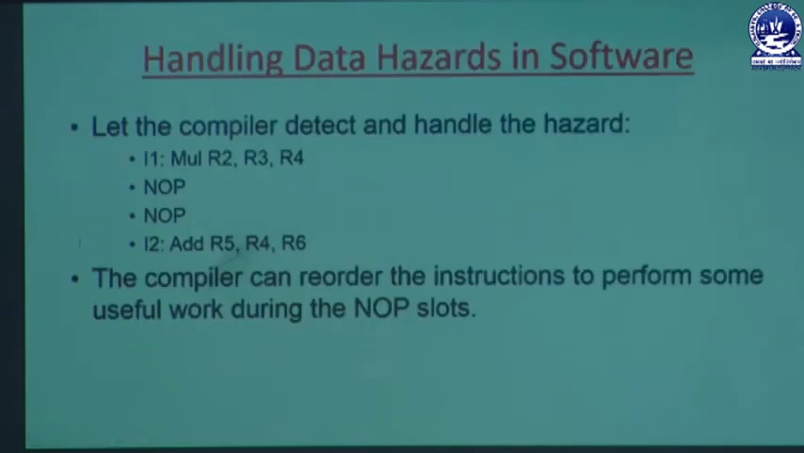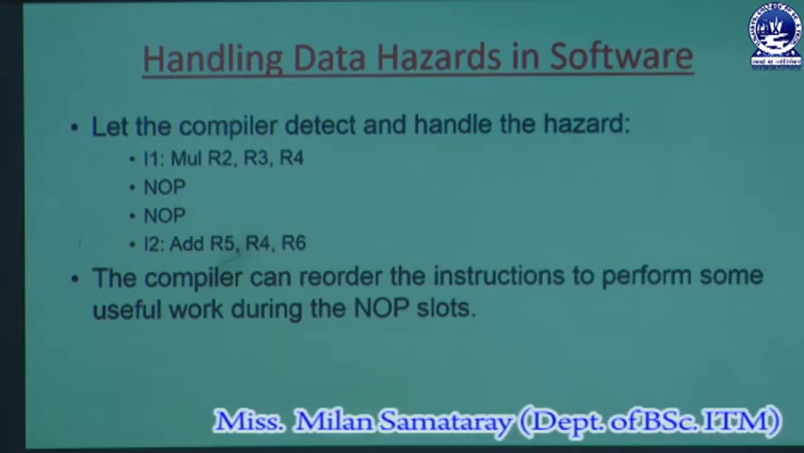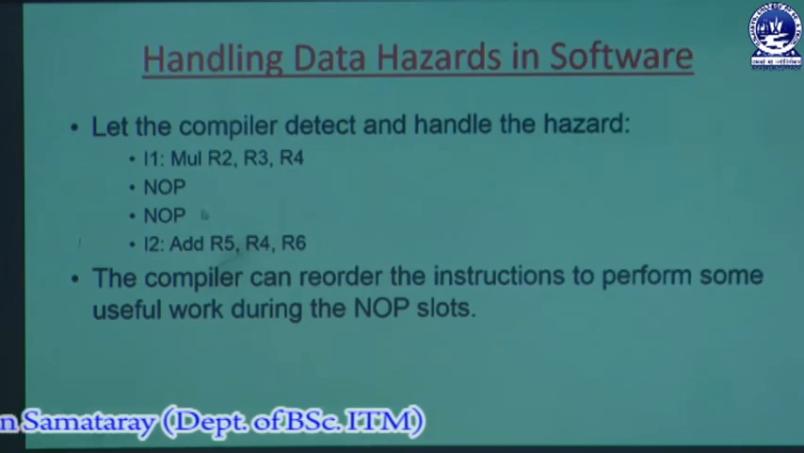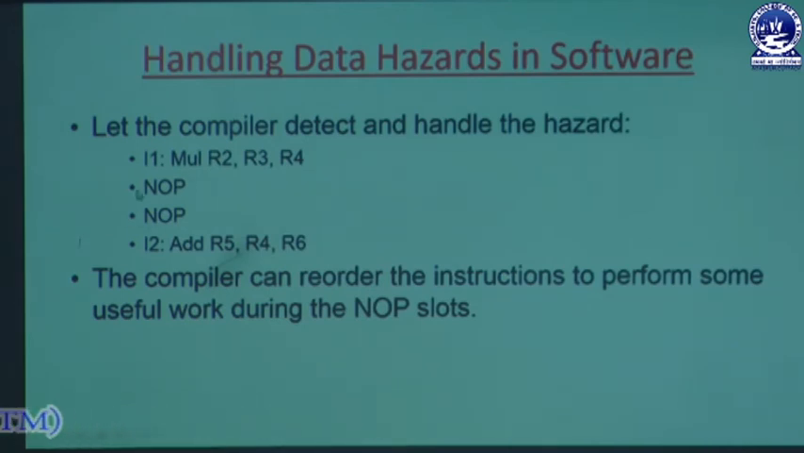Then next one is how we handle data hazards in software. Let the compiler detect and handle the hazards by inserting instructions called no operations. In the previous example we have seen that the pipeline stalls for 2 clock cycles, so we insert 2 no operation instructions, so that the processor will be busy executing these 2 instructions, and these 2 instructions are not dependent on the execution of the other instructions.